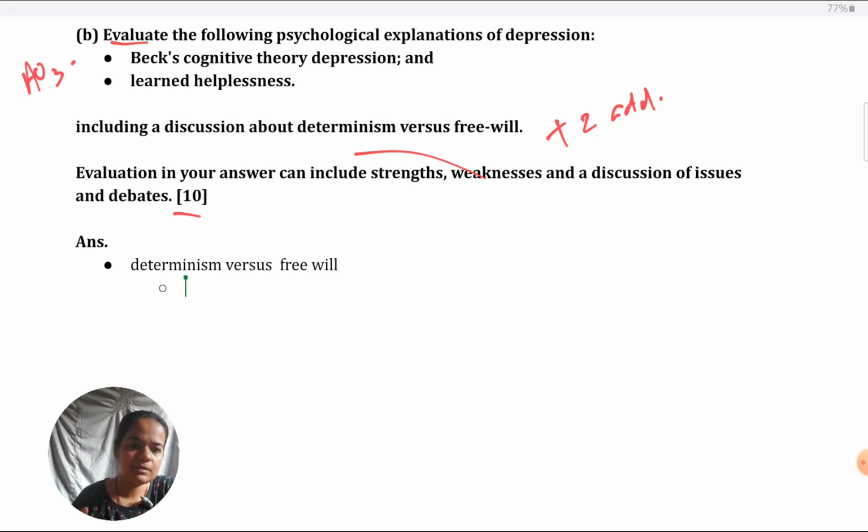Actually, what is there in the theory? What terminology has been used? What has been explained about the psyche? According to that, you have to justify. That's why many students believe that both these explanations support the free will side. Why? Because they think of the therapies. CBT is there corresponding to these theories.